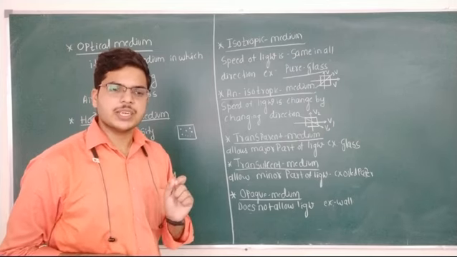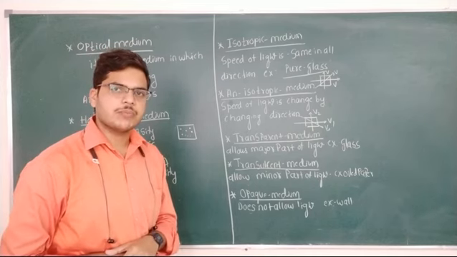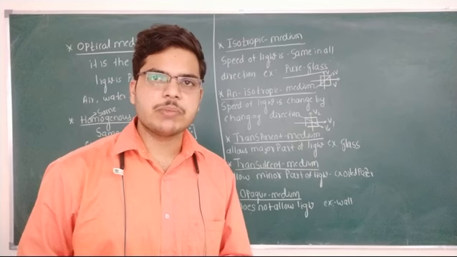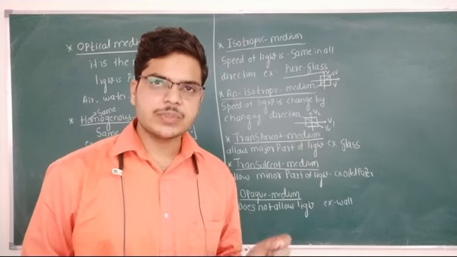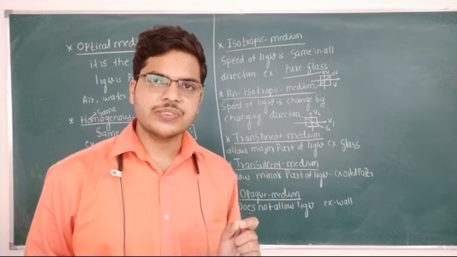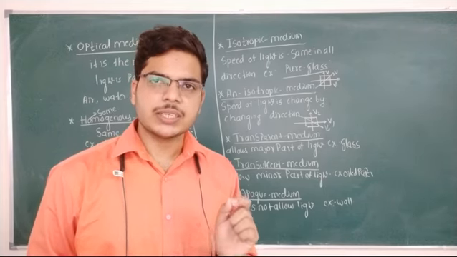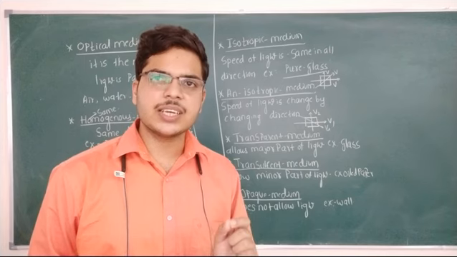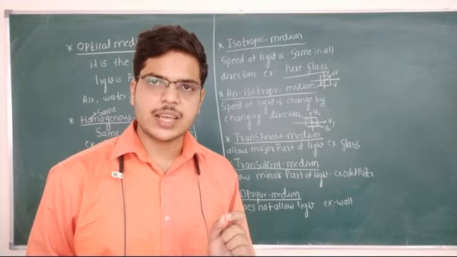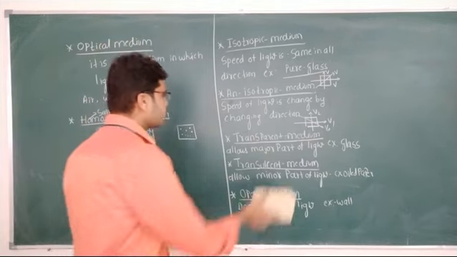That type of medium is known as what? Anisotropic medium. Now, how do we define anisotropic medium? Any medium is said to be anisotropic if the speed of the light keeps on changing by changing the direction of the light. Now, what are the examples of anisotropic medium?